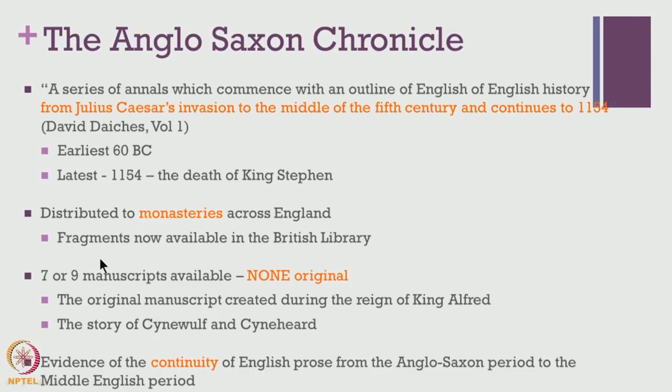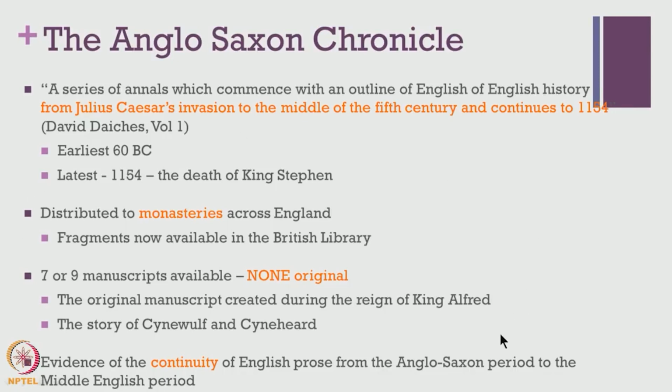The copies of these manuscripts are now available in the British Library. It's also of interest to many historians and linguists. It's said that about 7 or 9 manuscripts from those times are available now, but none of them are original. The original was perhaps lost in fire or due to some other natural calamity.